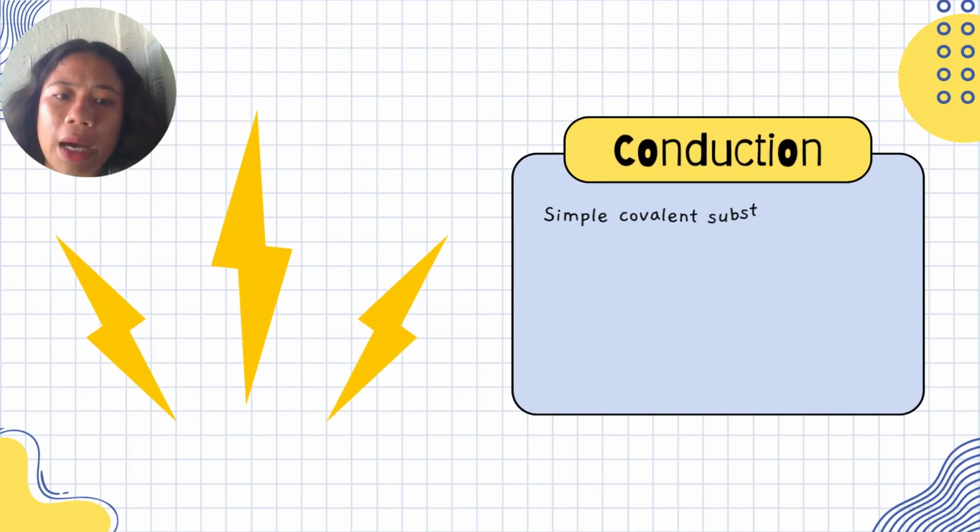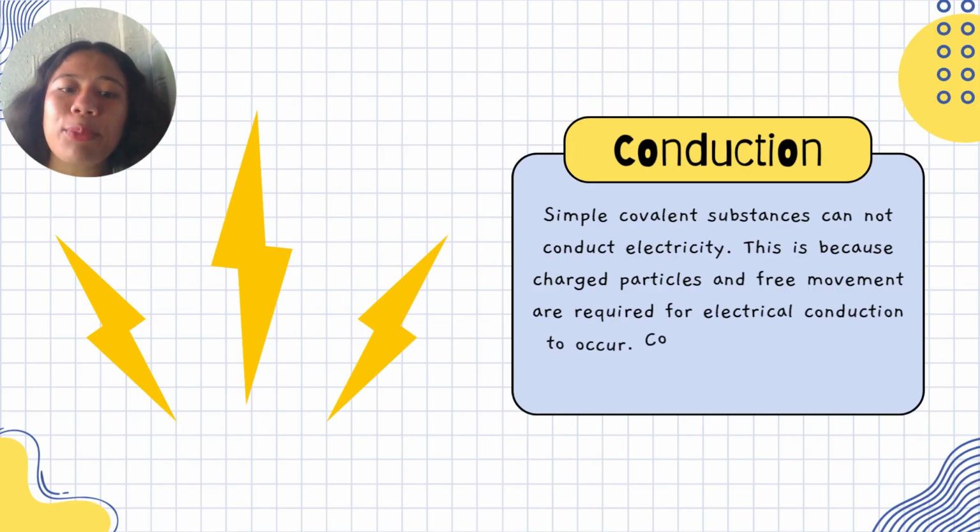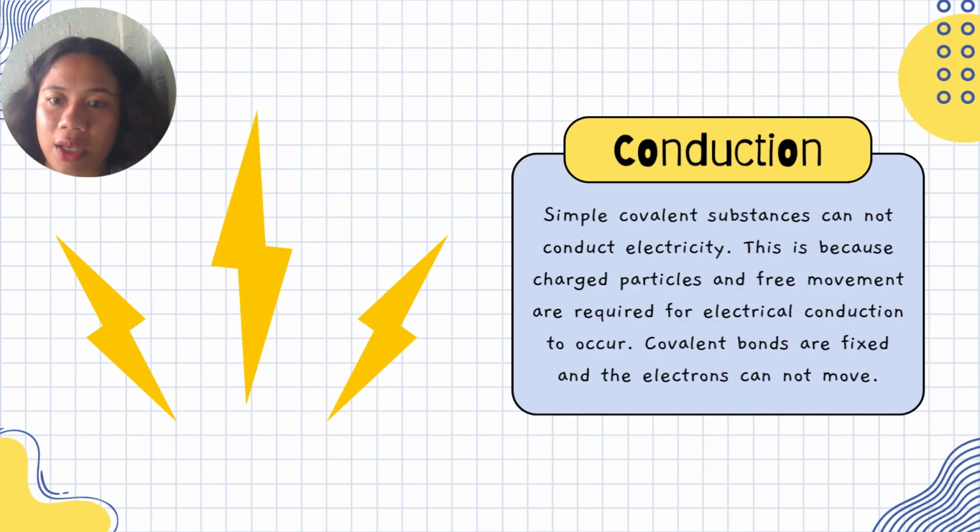So let's talk about properties. Can covalent substances conduct electricity? The answer is simple covalent substances cannot conduct electricity. Okay? They cannot conduct electricity. On the other hand, ionic substances can conduct electricity. Why is that, ma'am? Covalent substances cannot conduct electricity.